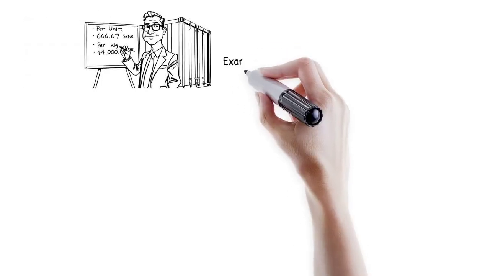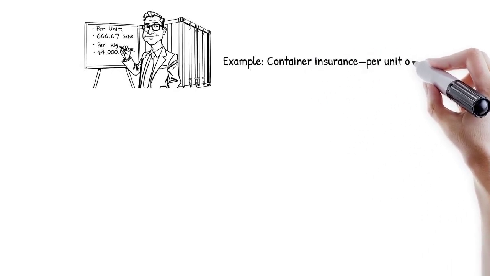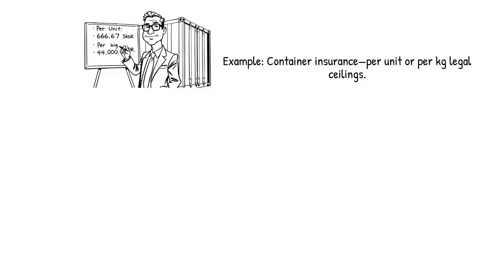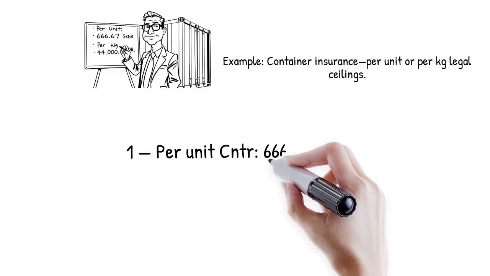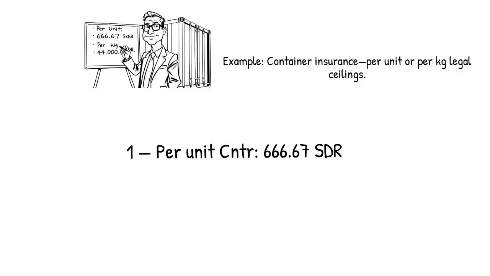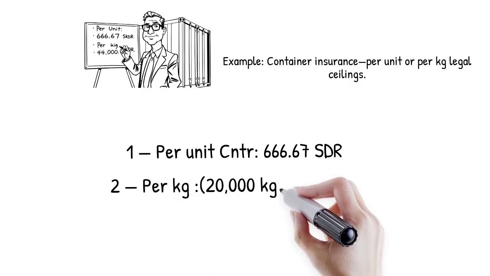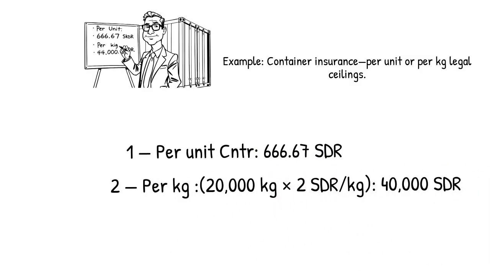Option 1, per unit, 1 container considered as the shipping unit, capped at 666.67 SDR total. Option 2, per kilogram, 20,000 kilograms times 2 SDR per kilogram, capped at 40,000 SDR total.